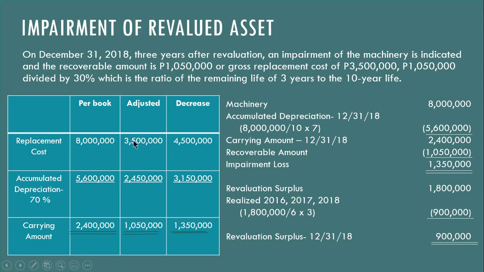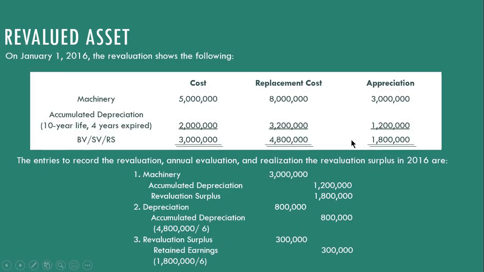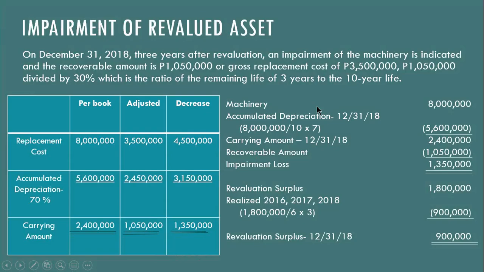So nakuha mo siya, ito siya. 1,050,000 yung carrying amount or recoverable sound value, divide mo siya by 30%. So meron tayong 3.5 million na replacement cost. Sabot, atong accumulated depreciation, 70% of 3.5 million, that's 2,450,000. So ito yung decrease natin kasi impairment of revalued asset. Remember, di-revalue ang asset nire. Pag abot diri na-decrease so na-impaired siya.